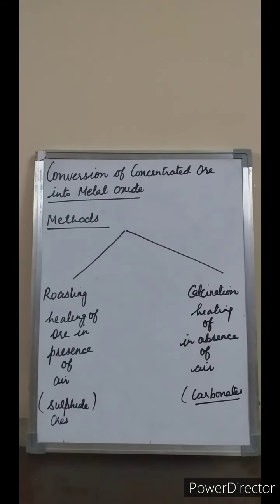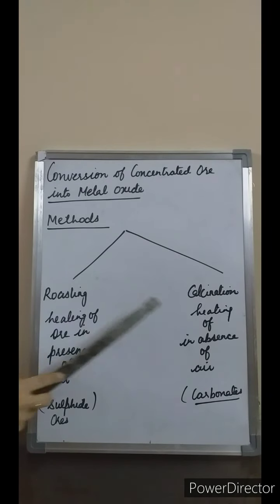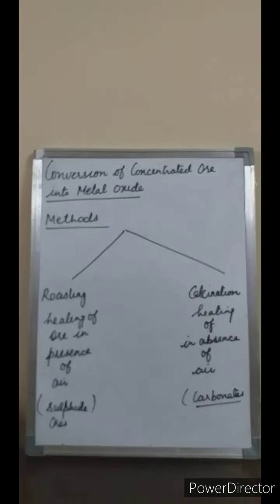Now we will learn the next step, the conversion of the concentrated ore into a metal oxide. Students, reduction of a metal oxide into metal is easier than the reduction of a metal carbonate or a metal sulfide. So therefore, ore is first converted into metal oxide so as to facilitate its reduction. So what are the methods employed for the conversion of the concentrated ore into a metal oxide? Two methods are employed. First is roasting and another is calcination.